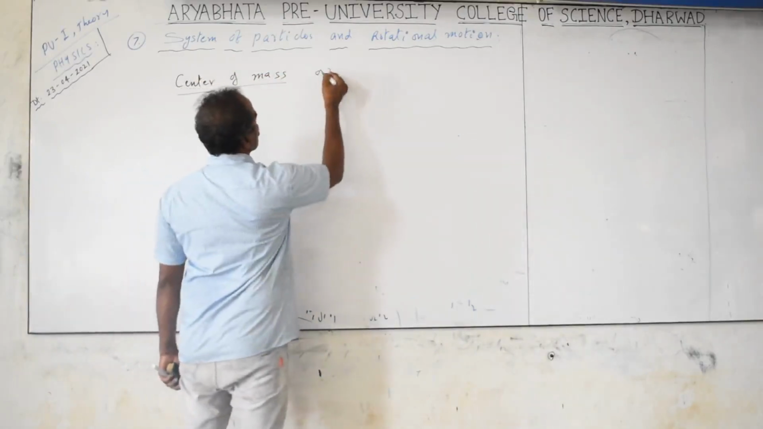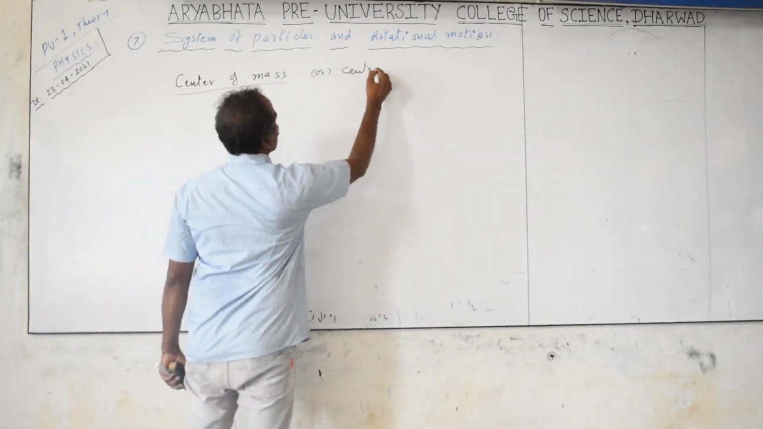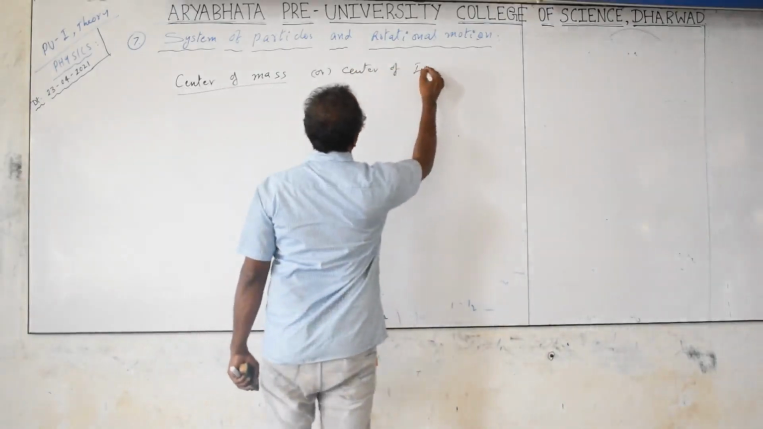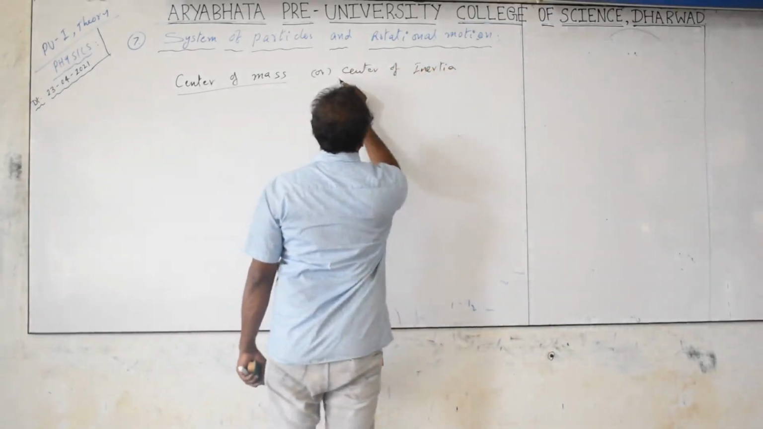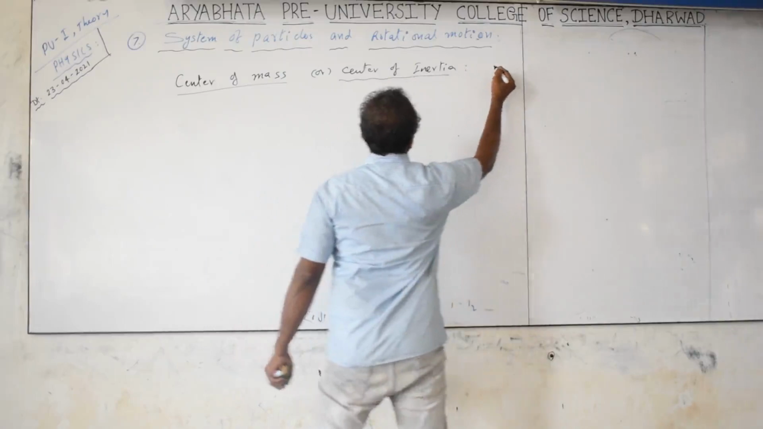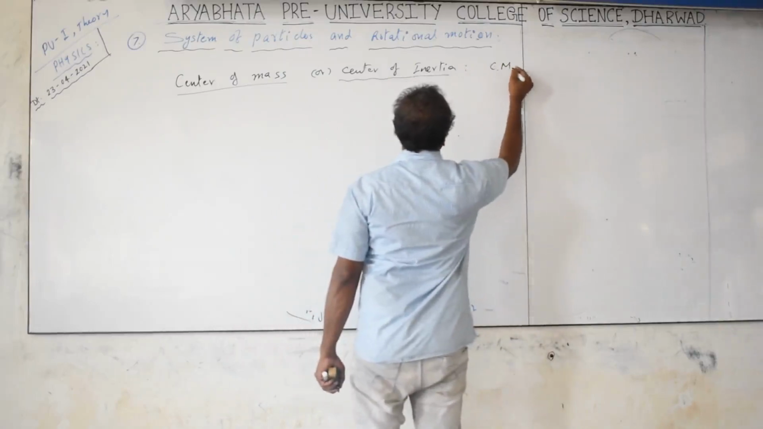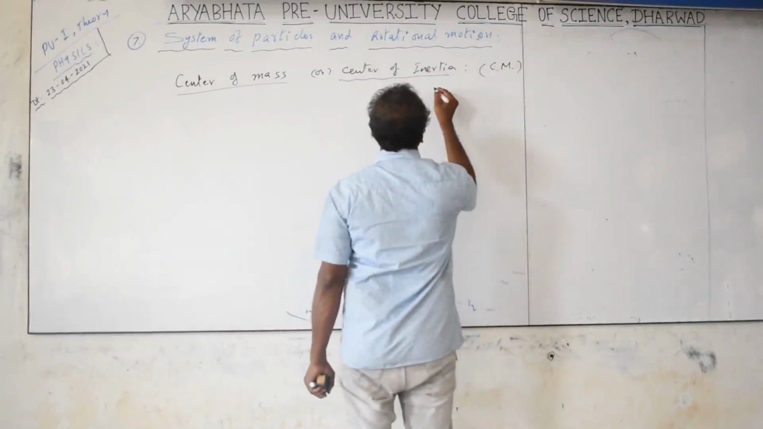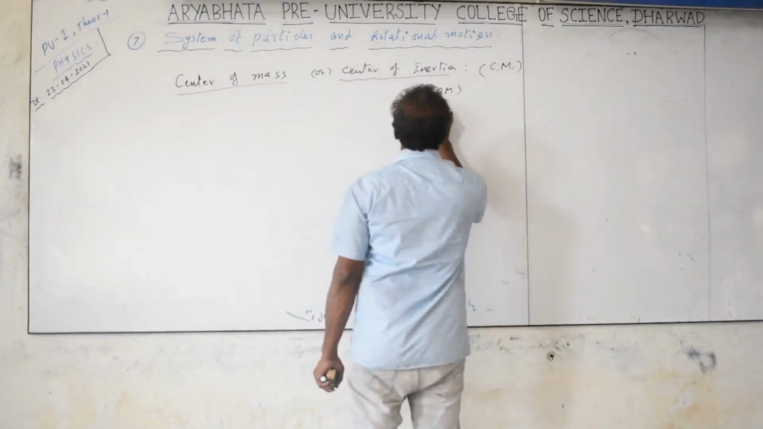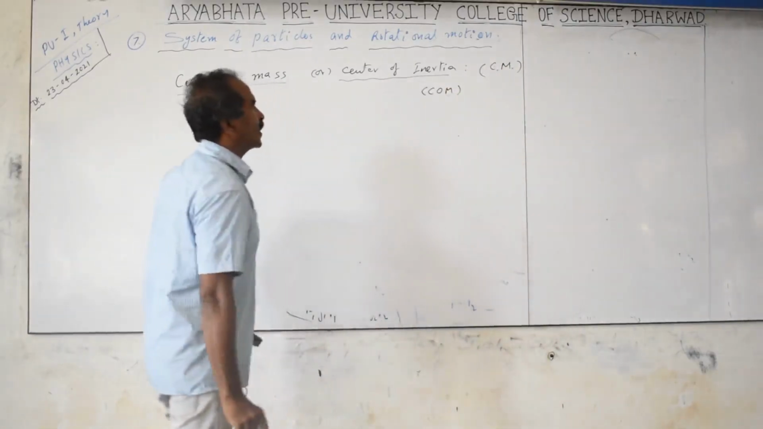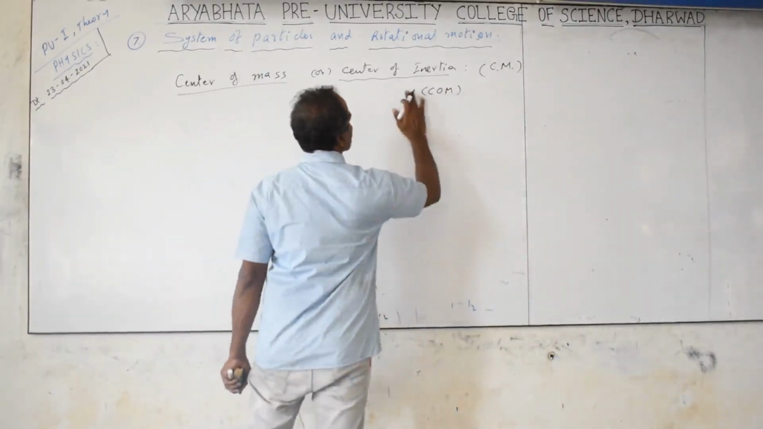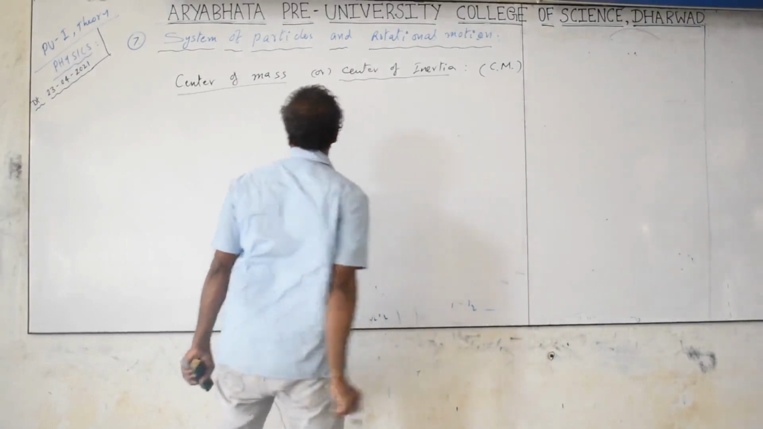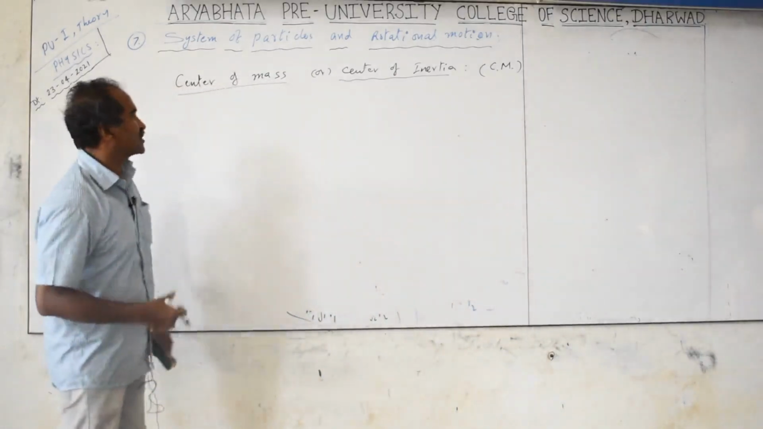Center of mass, or center of inertia, is generally written as CM in short, in small letters or capital letters. In some books they may write it as COM. I am not writing COM, I am writing the center of mass with the symbol CM only. Small or capital letters, with full stop or without full stop, are both accepted.